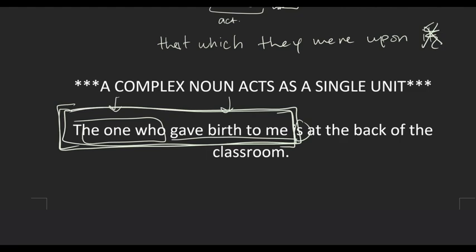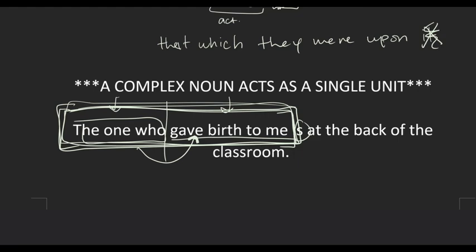Kind of like what we saw in the last lesson with the action sentences, like the king, the one who rules this land stole the money. We said that it answers the question, who stole the money? It would be the one who rules the land. Exactly. It's not just the one who, or not just rules the land. It's the whole thing as a unit. So even though there might be a sentence following the complex noun, we don't look at the sentence, we look at the whole thing as a single unit.